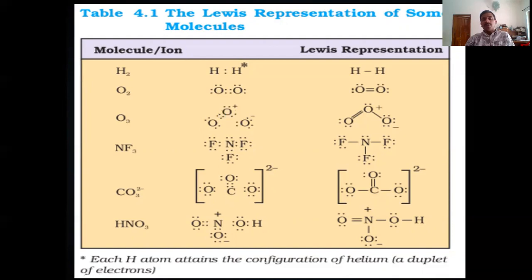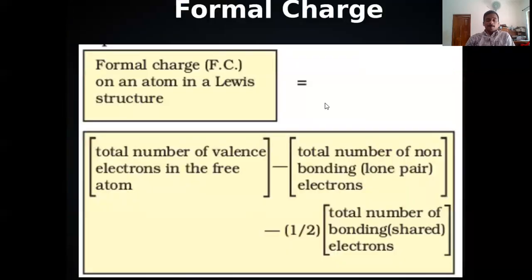Now, how many lone pair electrons? A pair means 2 lone pair electrons, half into lone pair electrons, 1. So here total number of valence electrons 6, minus total number of non-bonding or lone pair electrons 2.